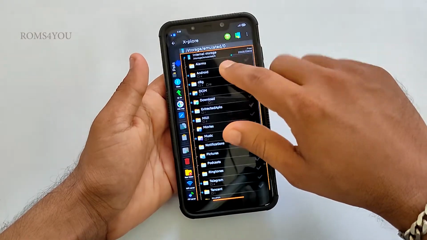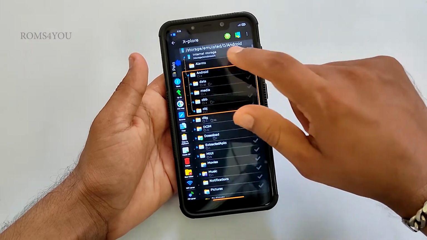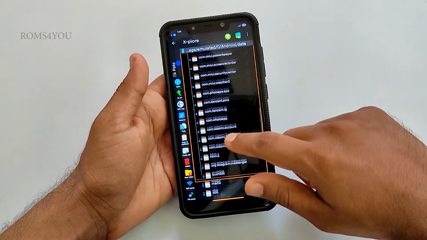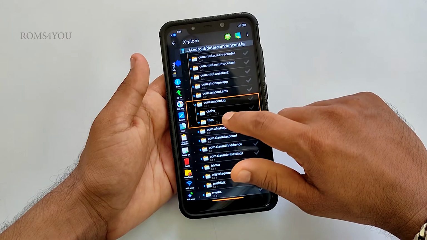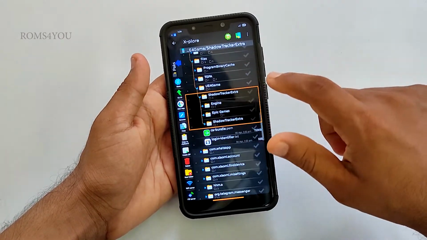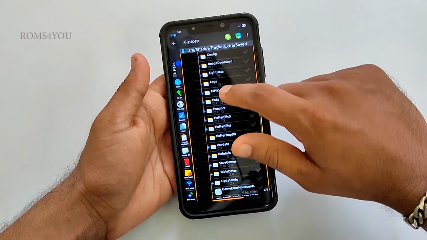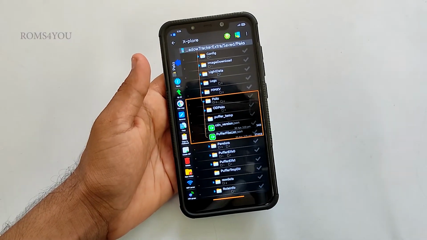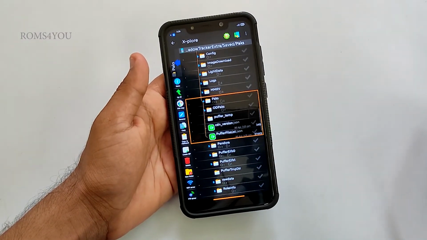Now select the blue arrow from the top right and select internal storage, Android, data, com.tencent.ig, files, UE4 games, shadow tracker and again shadow tracker, saved, packs. Here select packs. You don't need to tick here. Just make sure that the yellow rectangle shows the same as here. Don't try to copy from here, it won't work.